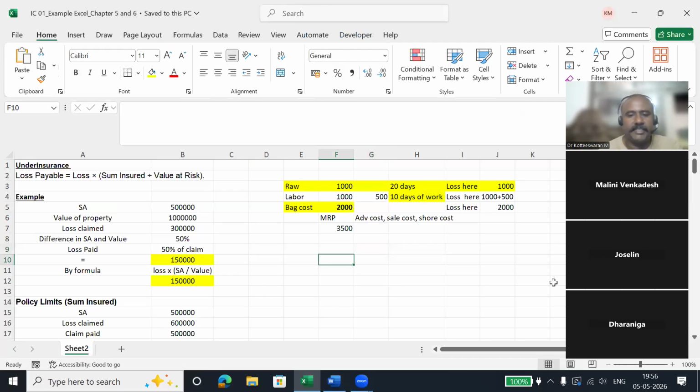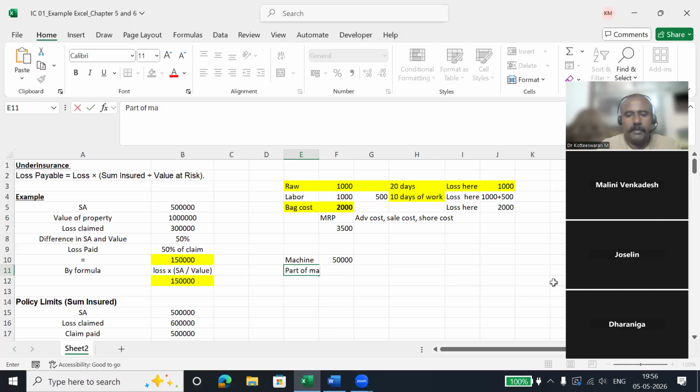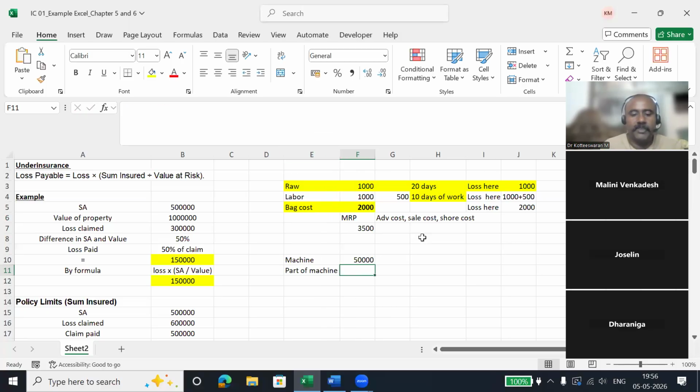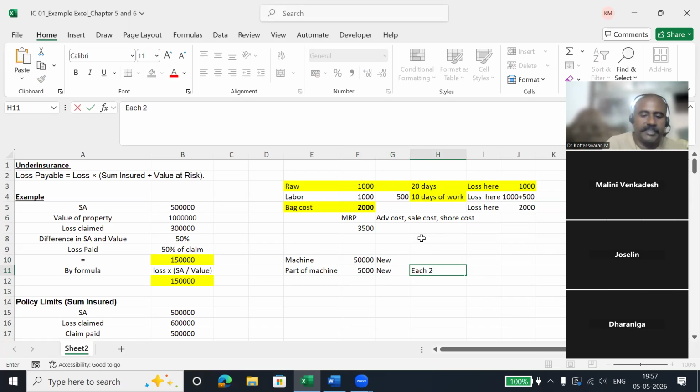For example, the machine is 50,000 rupees, and a part of the machine is 5,000 rupees. The machine is new. For each year, they are keeping 2% as the depreciation cost.